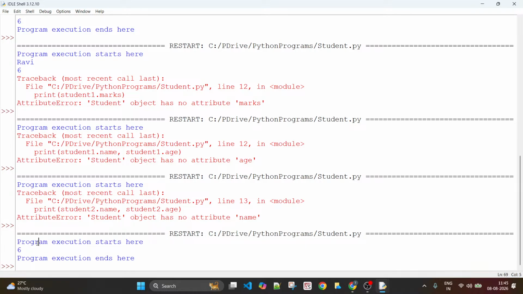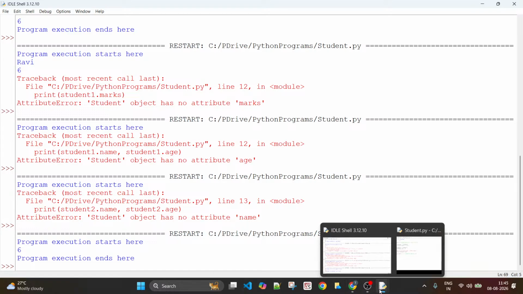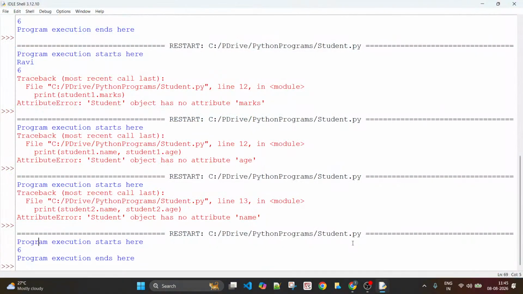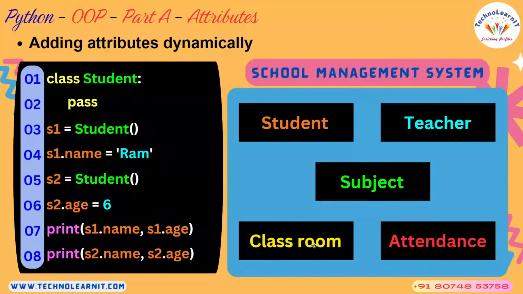Makes sense? So it is very dangerous to use this mechanism of creating attributes dynamically, though there is an option provided. What happens because of this? Two objects of the same class can have different attributes, so you cannot write a generic piece of code.